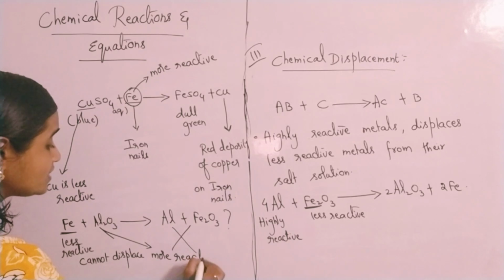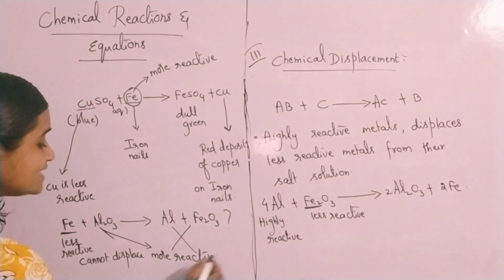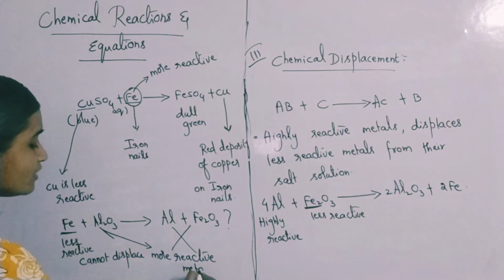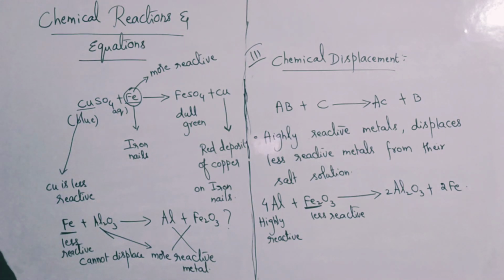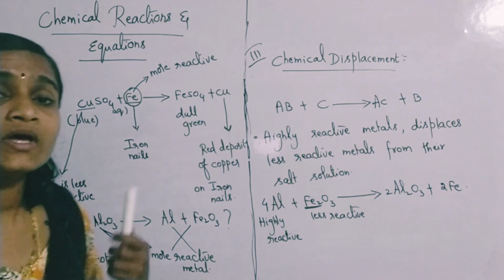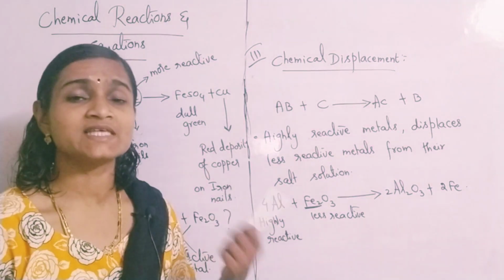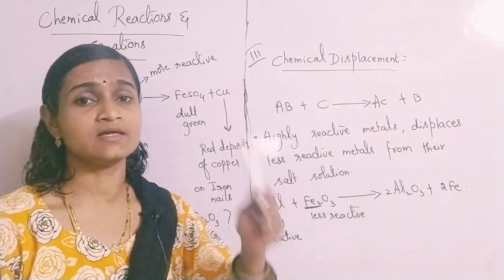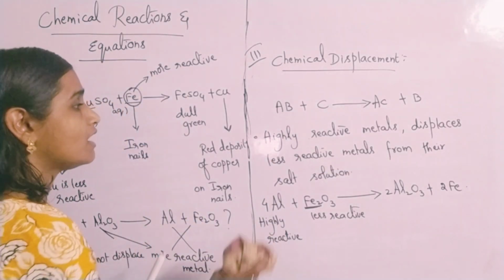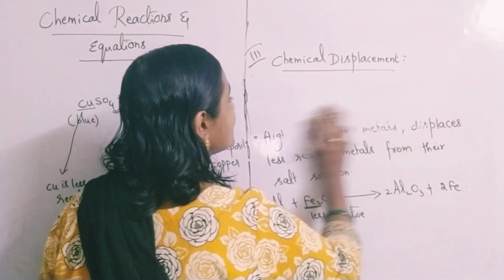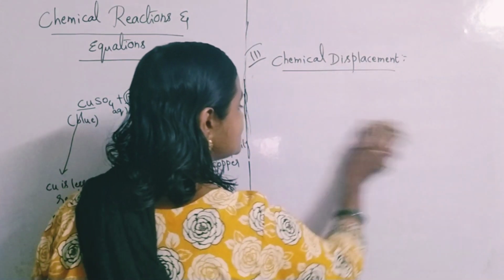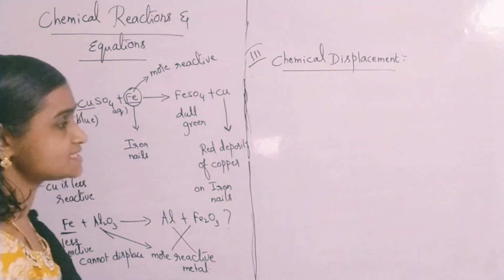Then how can you say whether a metal is a less reactive metal or a more reactive metal? How can you say whether a metal which is given to you is less reactive or more reactive than the other? How can you compare the reactivities of metals? For that you have one series which is called what? Reactivity series.